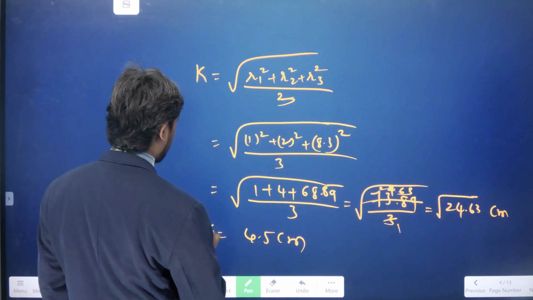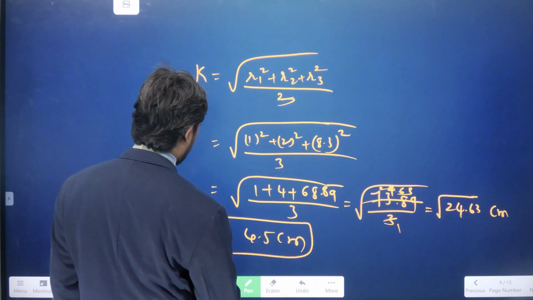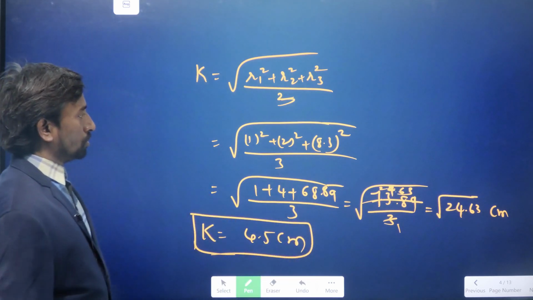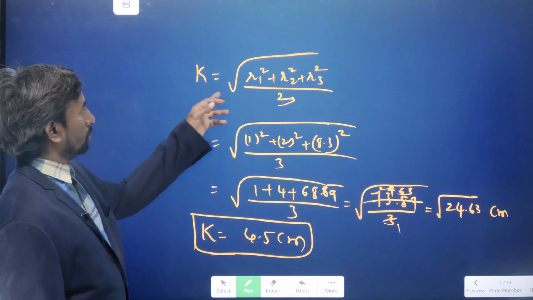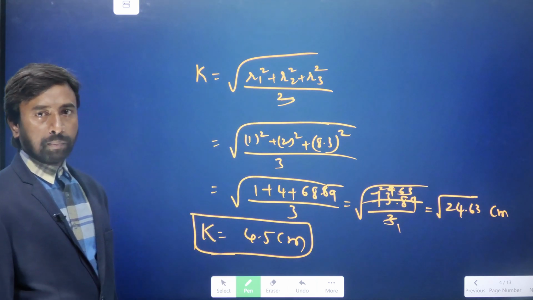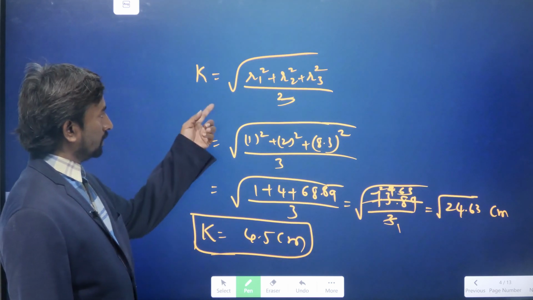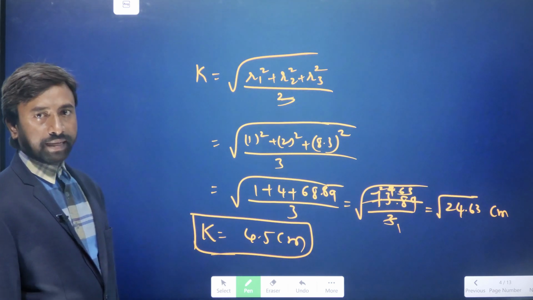So this is the radius of gyration. The radius of gyration formula is this one. Root mean square value of the perpendicular distances of each and every particle from the axis of rotation.